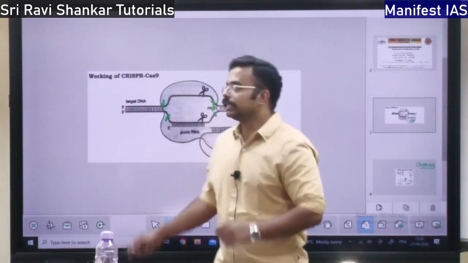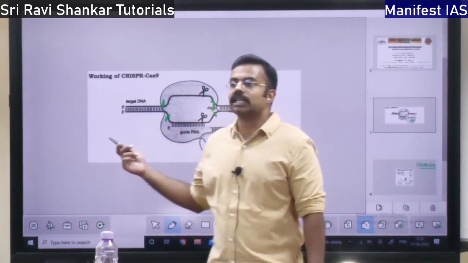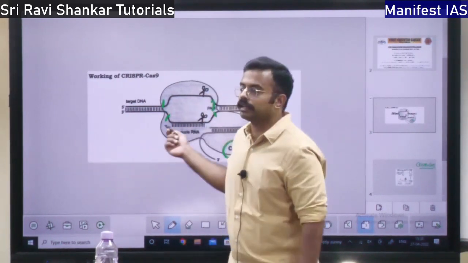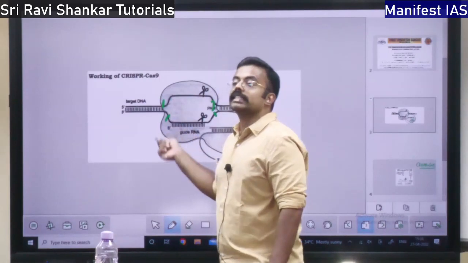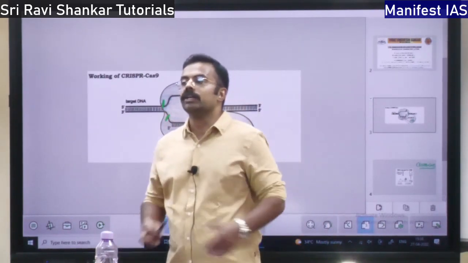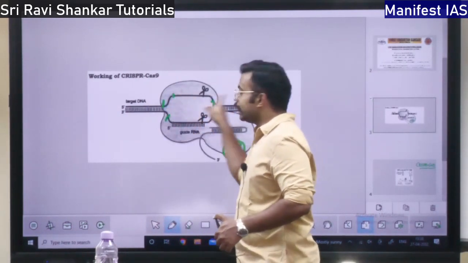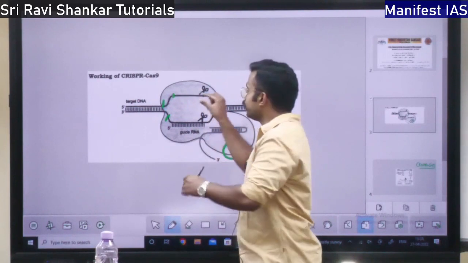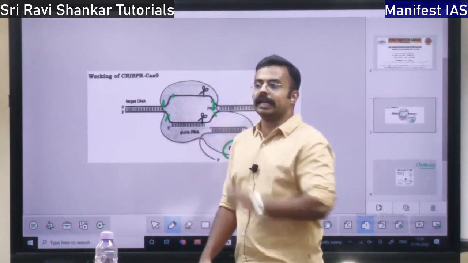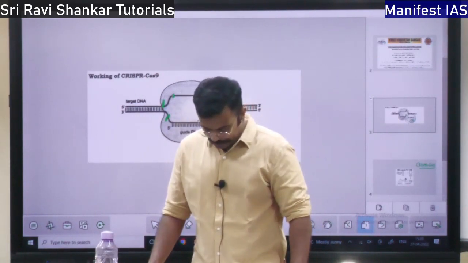It is kind of an operation, right? So the cell is going to recognize that there is some internal change, so it is going to repair it. Once it tries to repair it, the new part will become part of the entire DNA. The new part will get adjusted to the entire DNA. This is the process of gene editing.